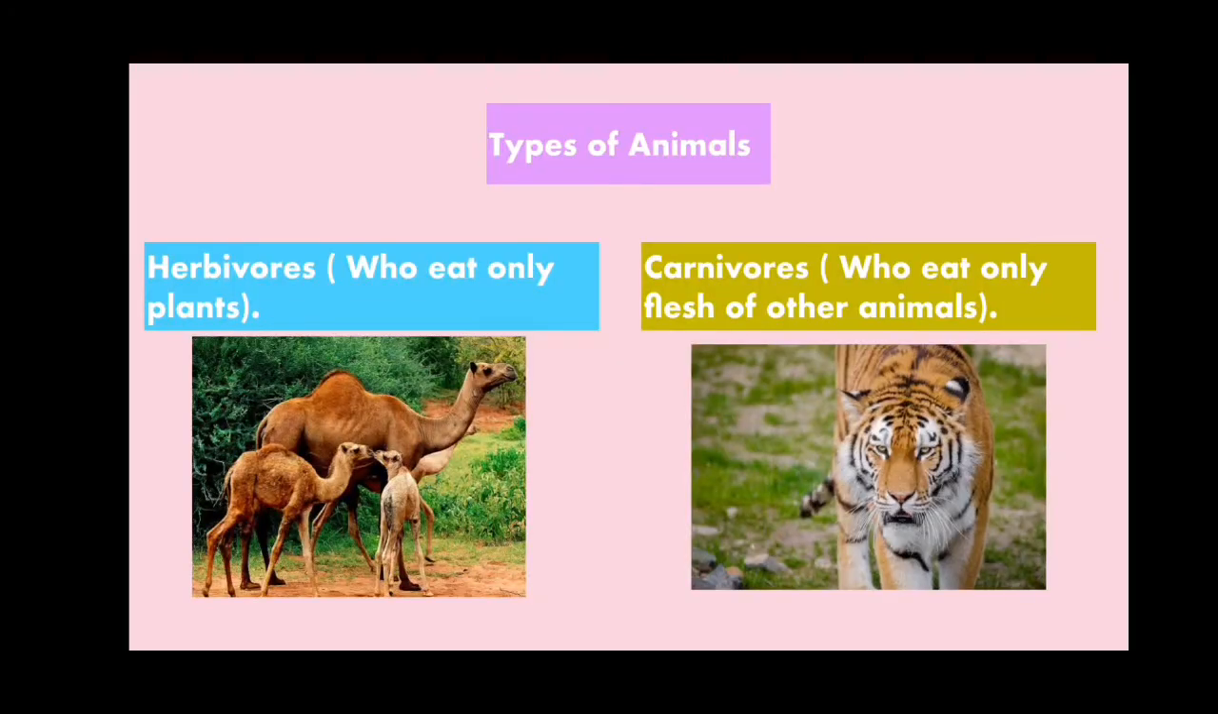Now we will see different kinds of animals. The first is herbivorous on the left hand side and the second is carnivorous on the right hand side. The herbivorous animals are those animals which eat only plants. As we can see in the image, there is an example of a camel which eats grass. On the right hand side, carnivores are those animals who eat the flesh of other animals. As an example, I have shown you an image of a tiger.